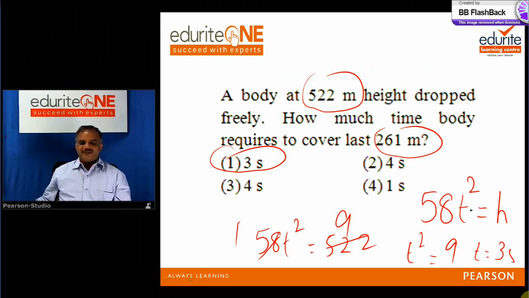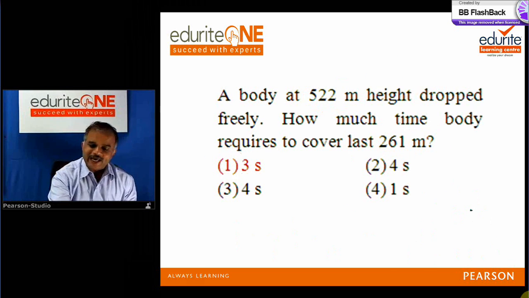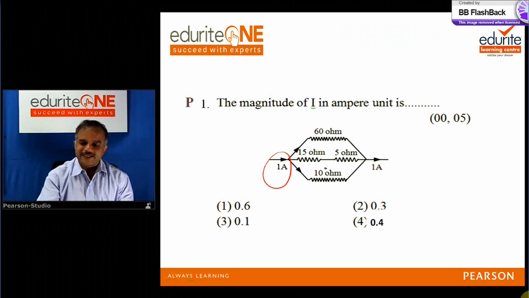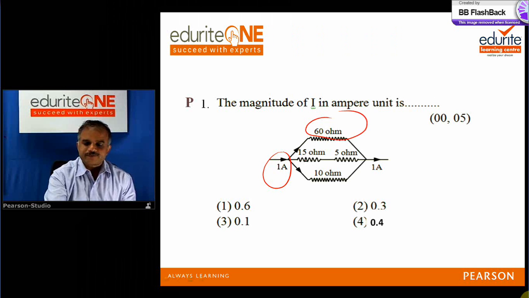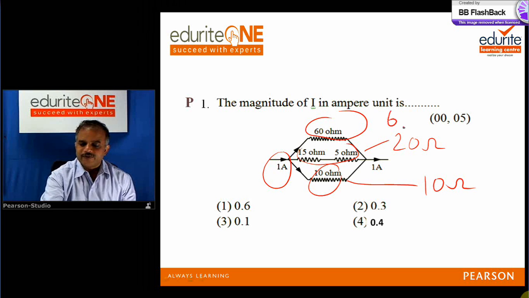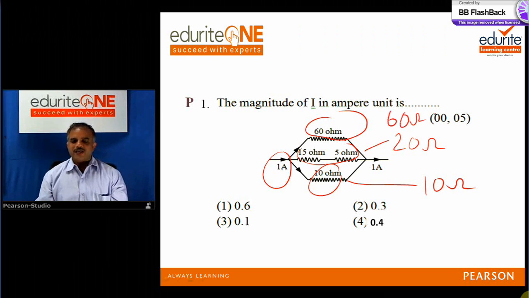I'll show you another problem in physics. A current of 1 ampere enters 3 parallel resistors like this. The first is 60 ohms, the second is 15 plus 5, 20 ohms, and the third is 10 ohms. Now, is there a formula for this?